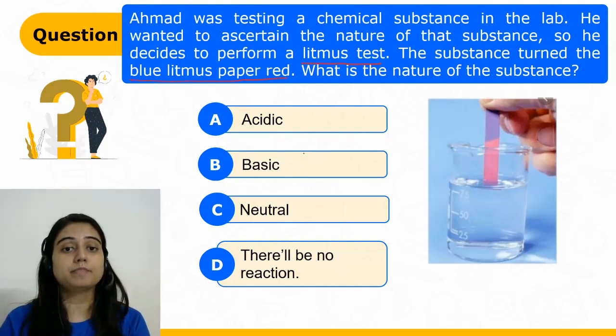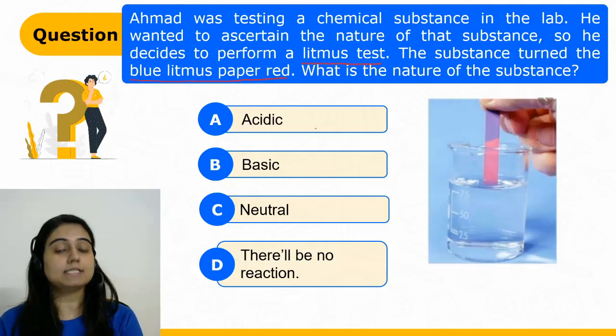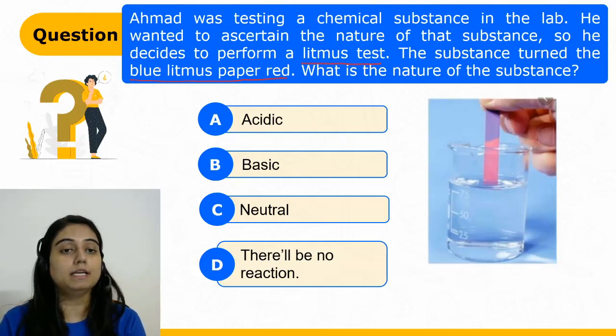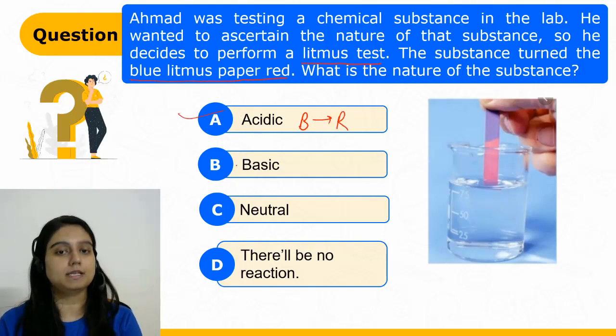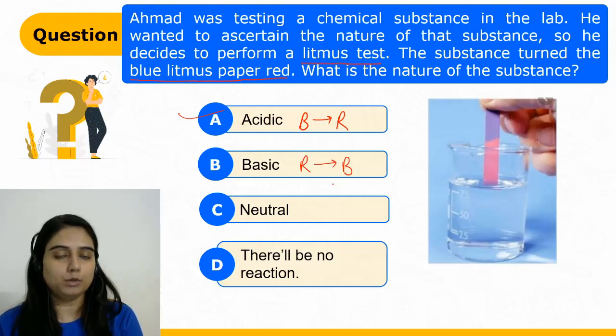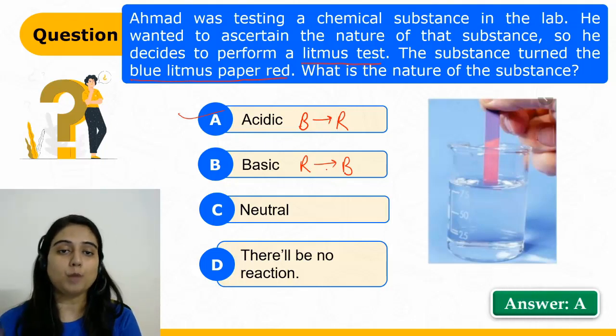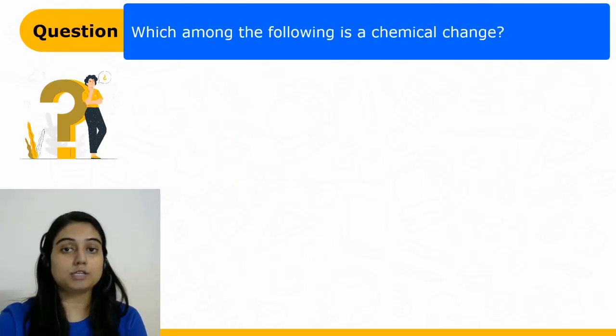Dear students, that substance is acidic in nature because it has turned blue litmus paper to red. That is the property of acidic substances. Basic substances change red litmus to blue. So the correct answer is option A. Now let's move to the next one.